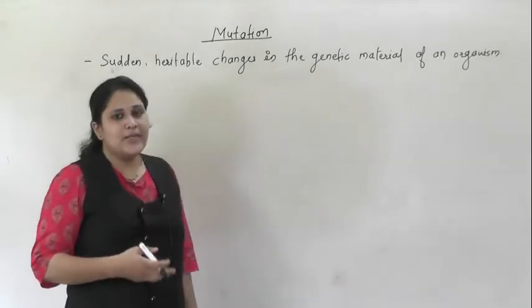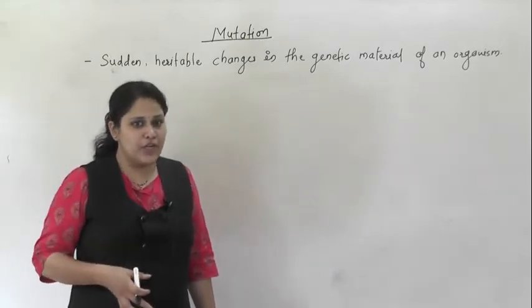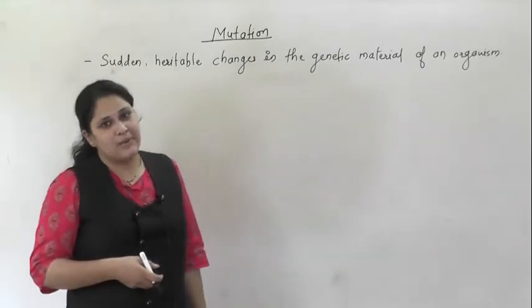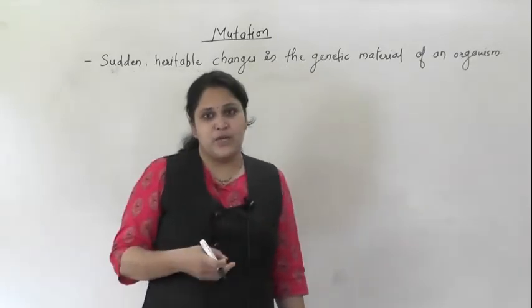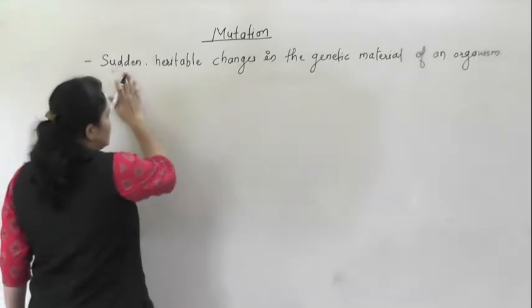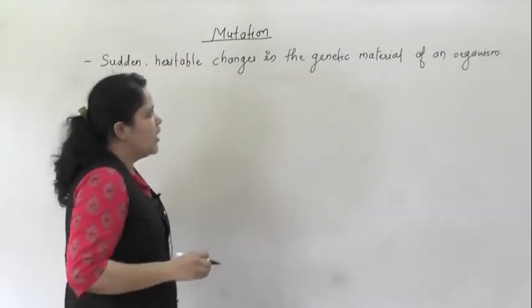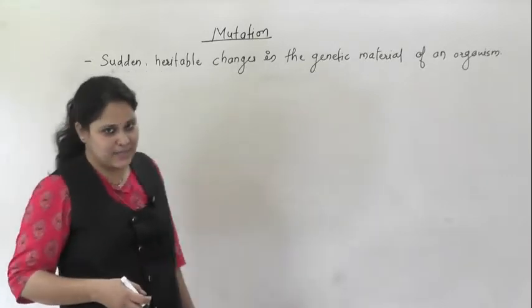Based on whether it takes place naturally or whether mutations are artificially induced, mutations can be classified as natural or spontaneous mutation, and induced mutation. These are sudden heritable changes taking place in the genetic material of an organism.